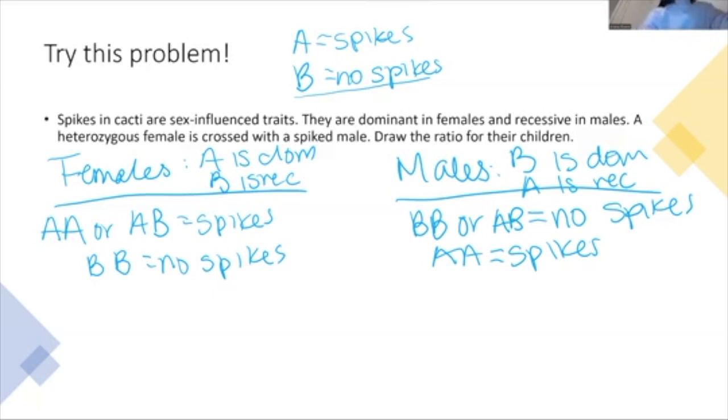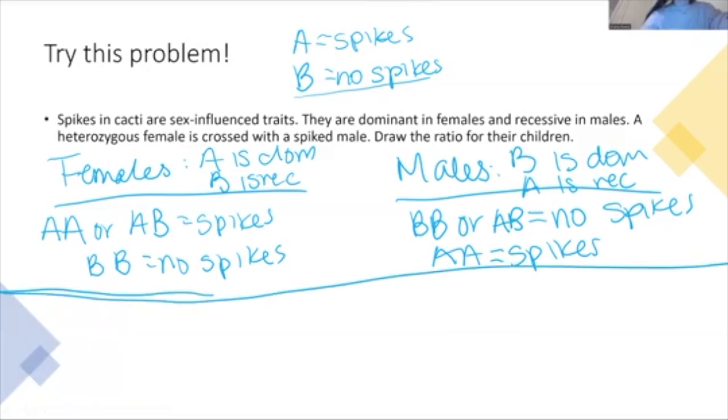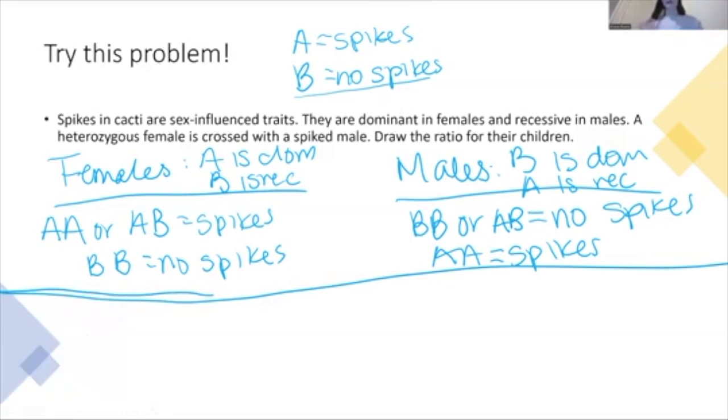Okay, so now let's look at our cross. I'm just gonna split the screen. We crossed a heterozygous female. So heterozygous would mean this big A, big B. This is the same thing as saying like big A, little a, except remember we don't want to use those little letters in this type of problem because it's confusing. So she's heterozygous and she's female. That's important. We are going to put those X chromosomes and turn this into a dihybrid cross.